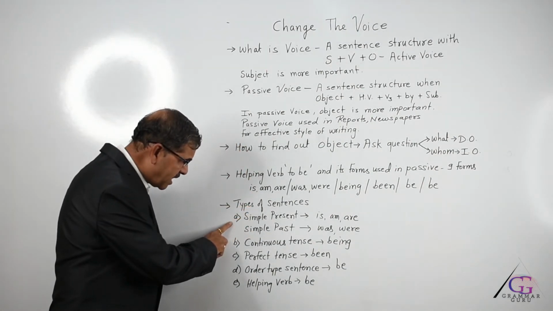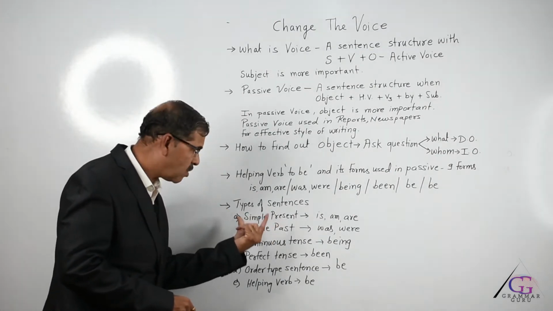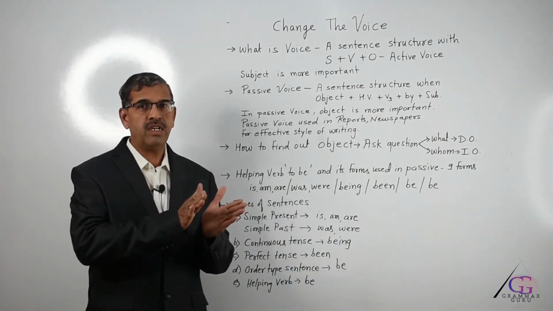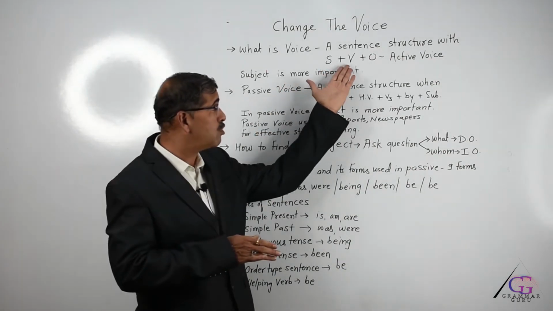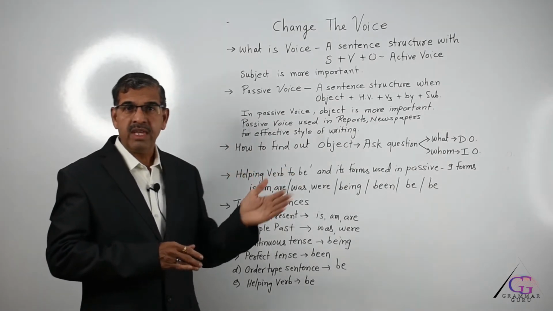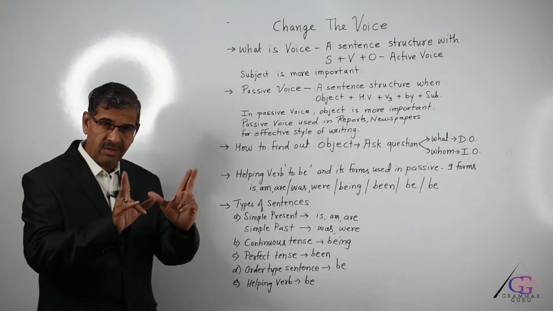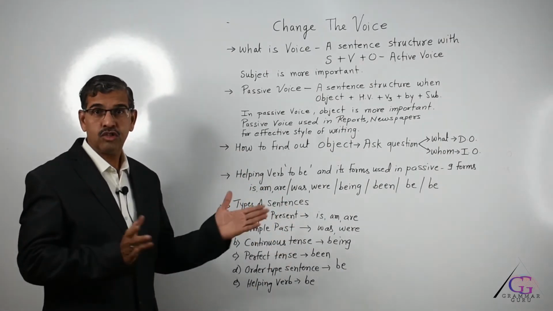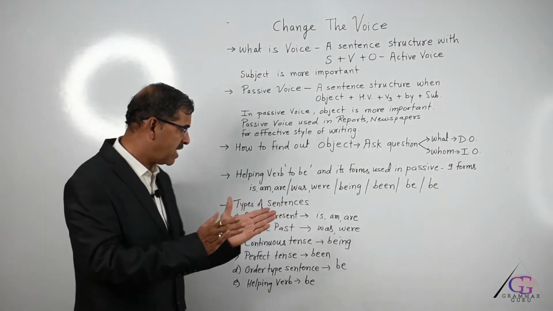Such as, the first type is when the sentence that you have is in simple present tense or in simple past tense. Now, by now you must have realized that change the voice has so many other grammar topics related to it, like we must be able to know the verb, how to find the object, V3 form, helping verb and everything. If you want to know more details about it, you can post me a comment. But first thing you have to find out whether the sentence is in simple present tense or simple past tense. So, to learn change the voice, you need the knowledge of voice as well as tenses.